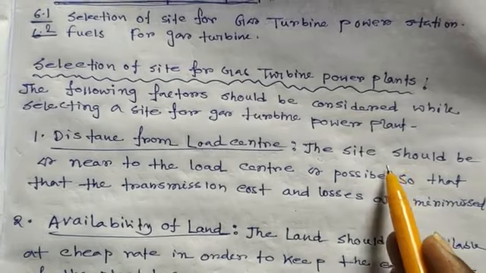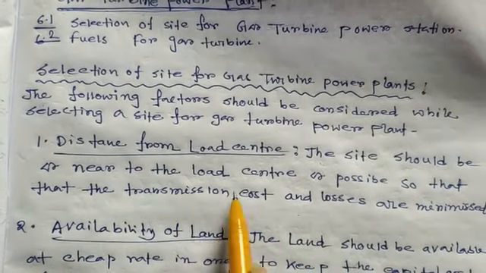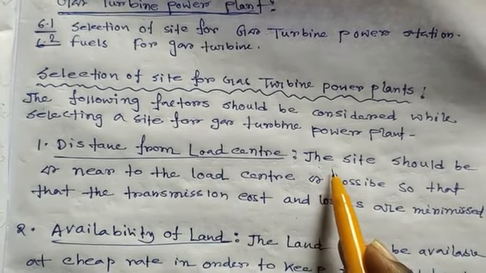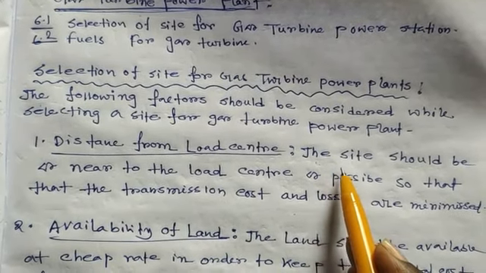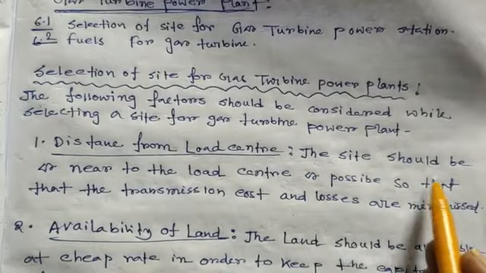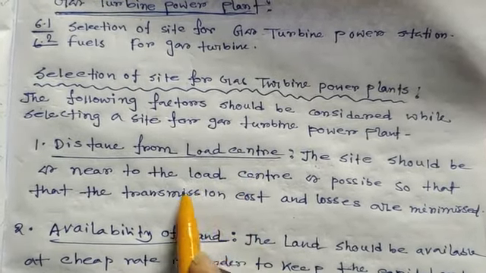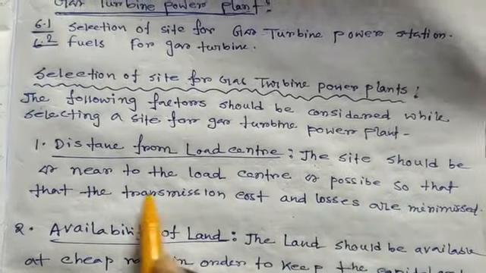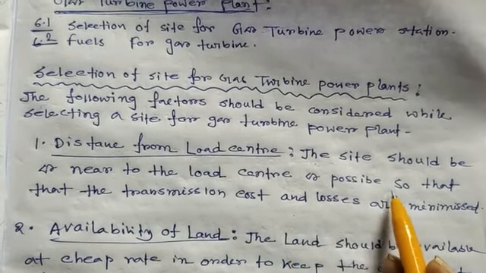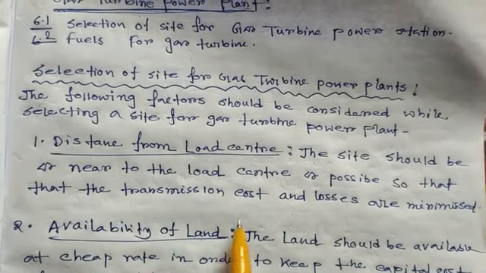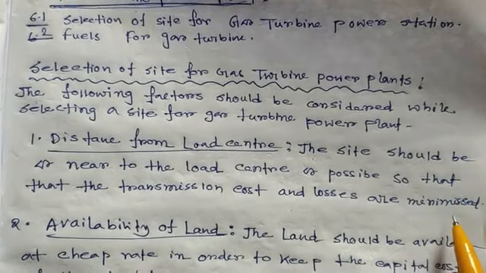The site, where the power plant is selected for installation, should be as near to the load center as possible so that the transmission cost and losses are minimized.